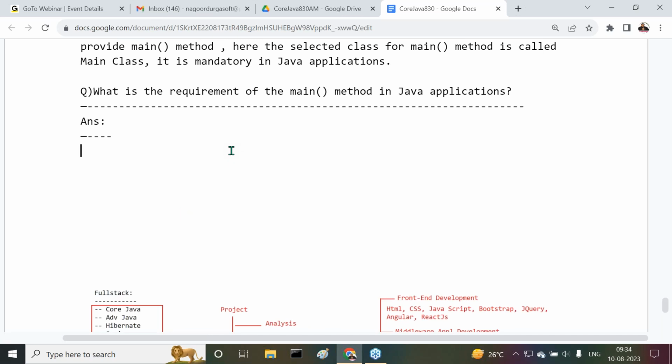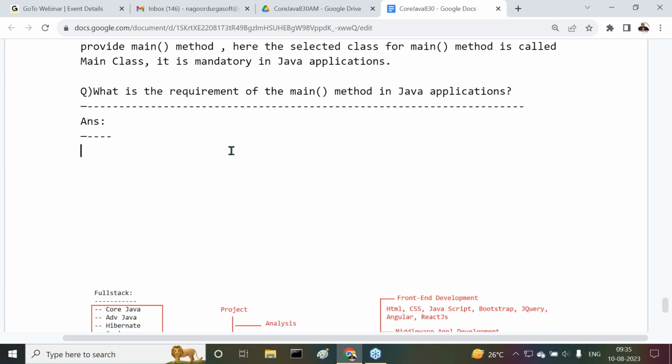JVM is a software component available inside the Java software that we installed under the C drive. JVM is a component which comes along with the Java software when we install it in our system. I have written my program in D drive, while Java software is available at C drive.